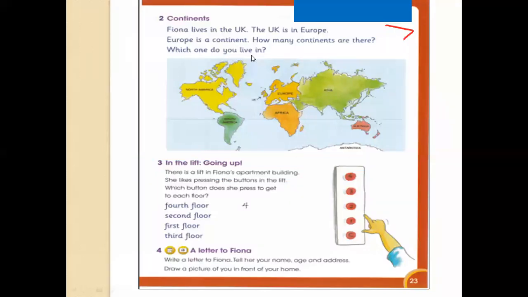Which one do you live in? We live in Asia. So write in front of the second question, Asia. A-S-I-A, Asia.